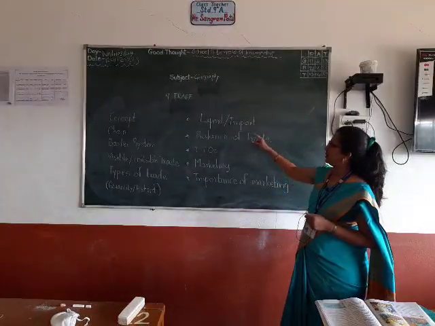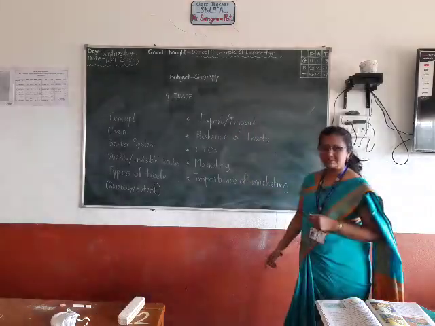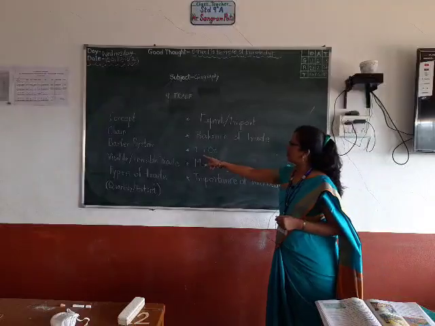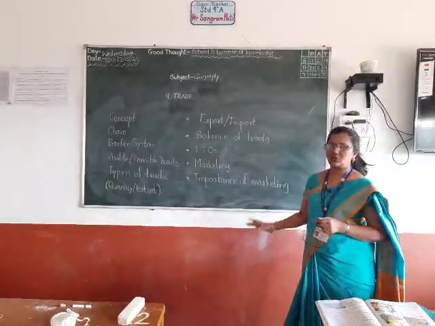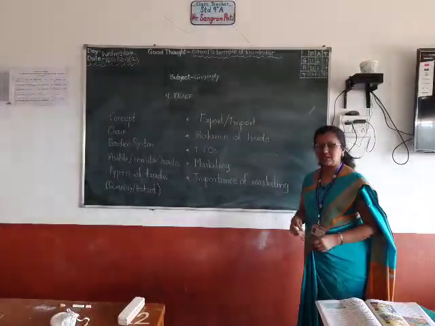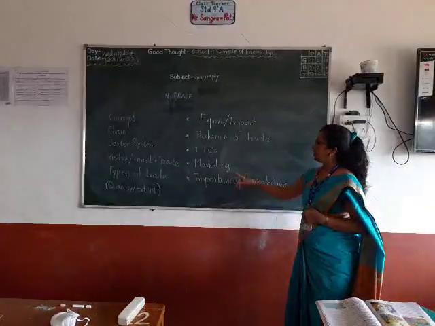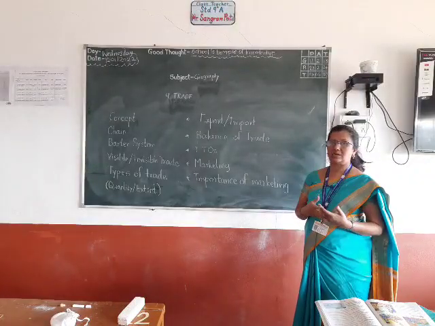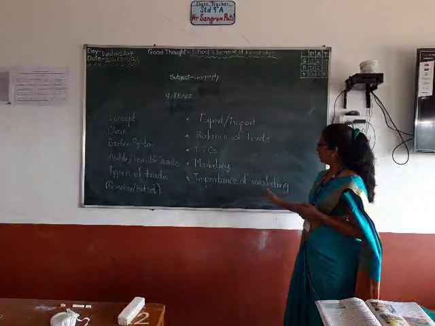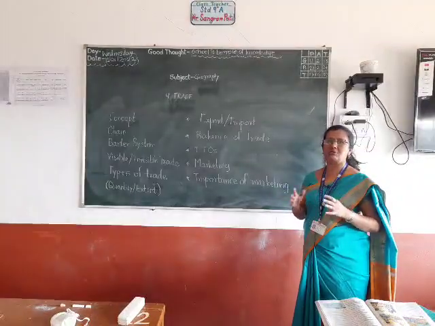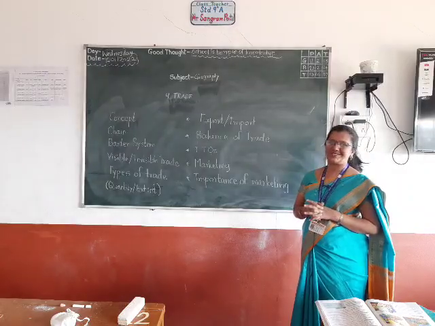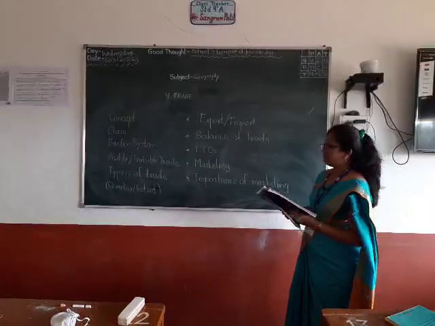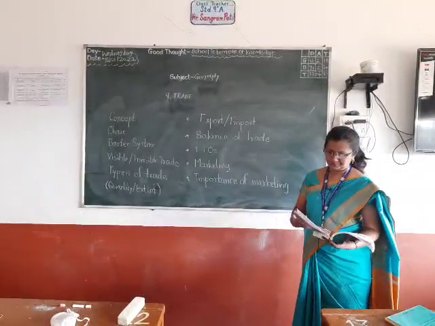So today we are going to see export and import concept. After that we will see balance of trade. Then international trade organizations which all are involved on international level for trade. Then we will see marketing structure. What is marketing exactly, how it takes place, and what is the importance of marketing for any type of trade. All these things we will see today in deep and detail. So let's begin directly. First concept, that is export and import.